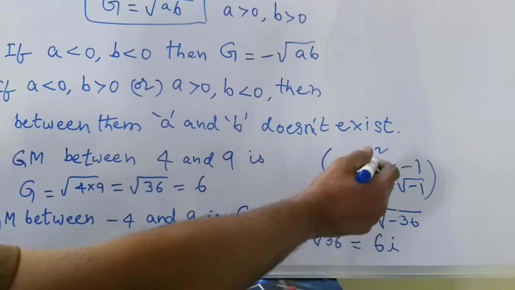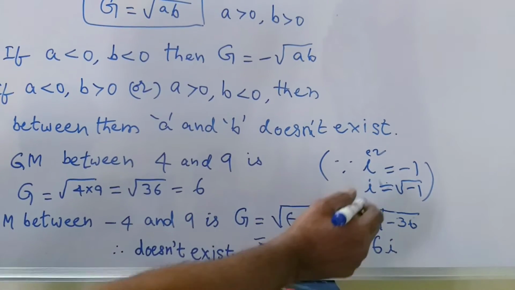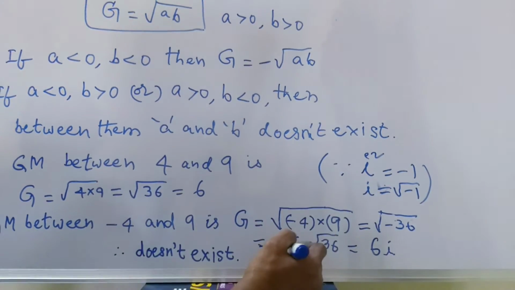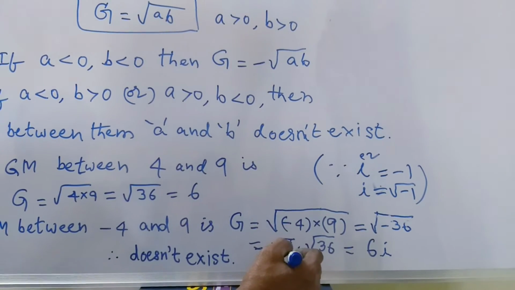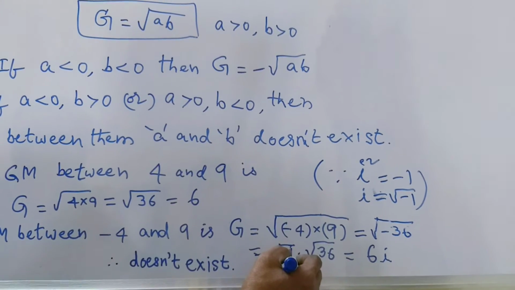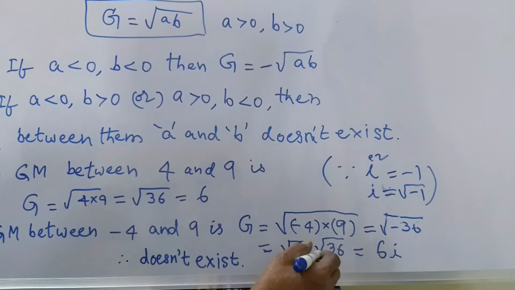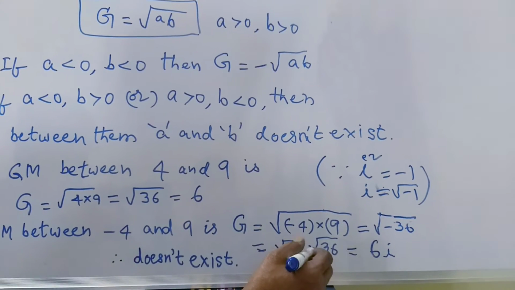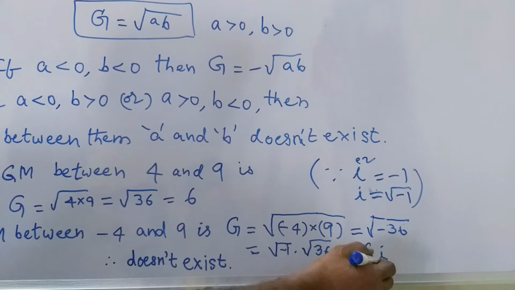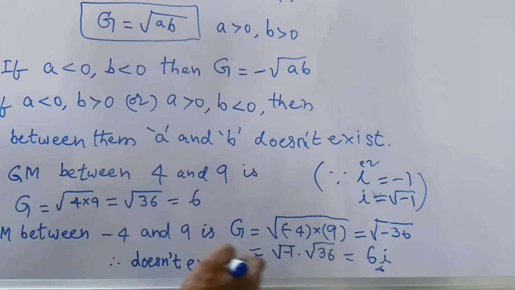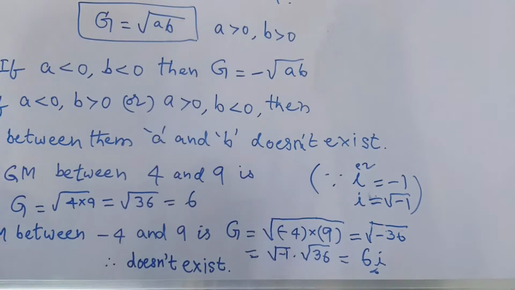Iota square is equal to -1, iota is equal to square root of -1. Based on this, in place of square root of -1, iota is taken. So iota into square root of 36, which is 6, gives 6 into i. So it does not exist.